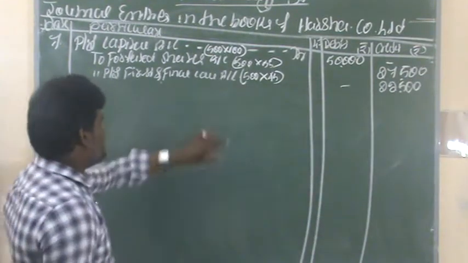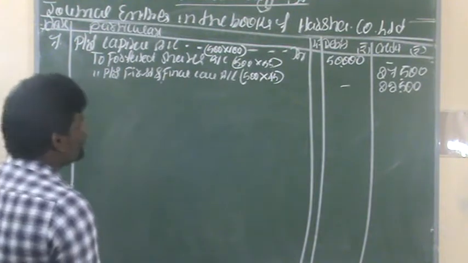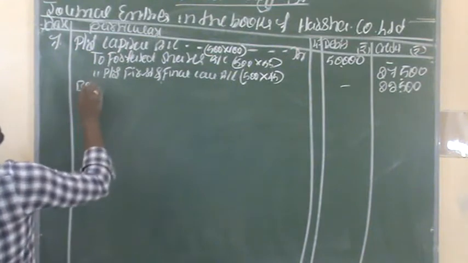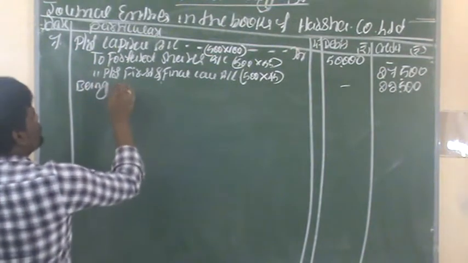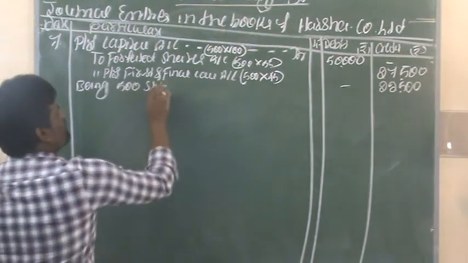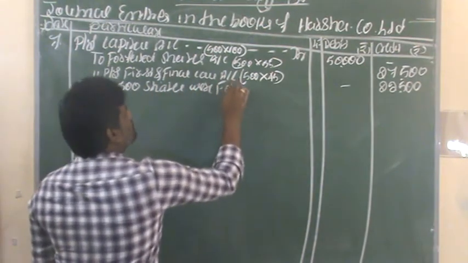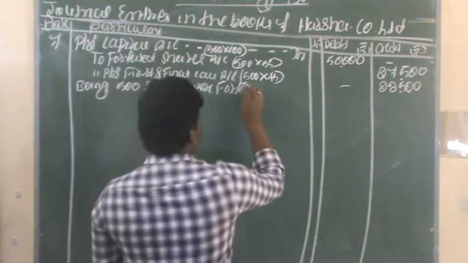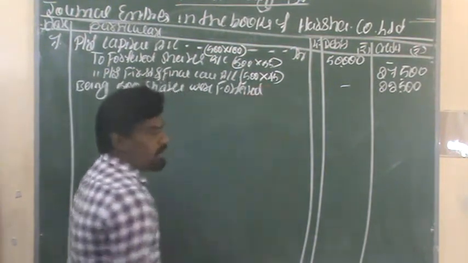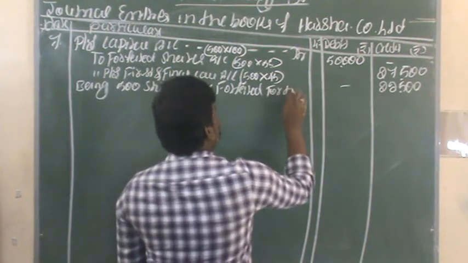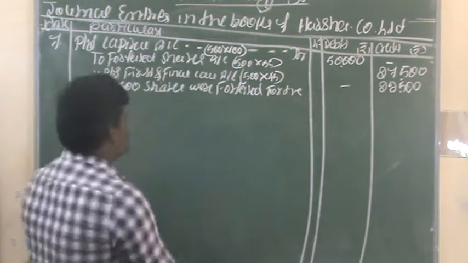This is the calculation. Now we need to give the narration about this transaction. Being 500 shares were forfeited for the non-payment on first and final call.